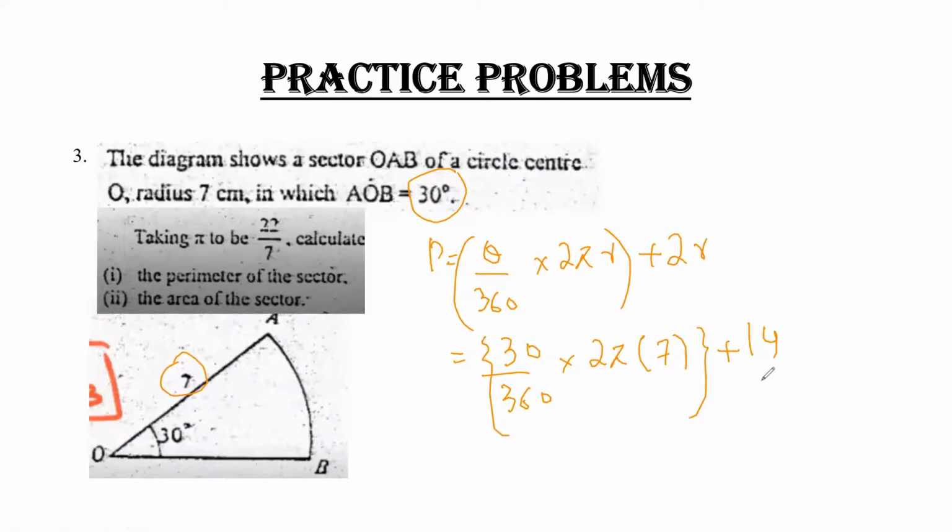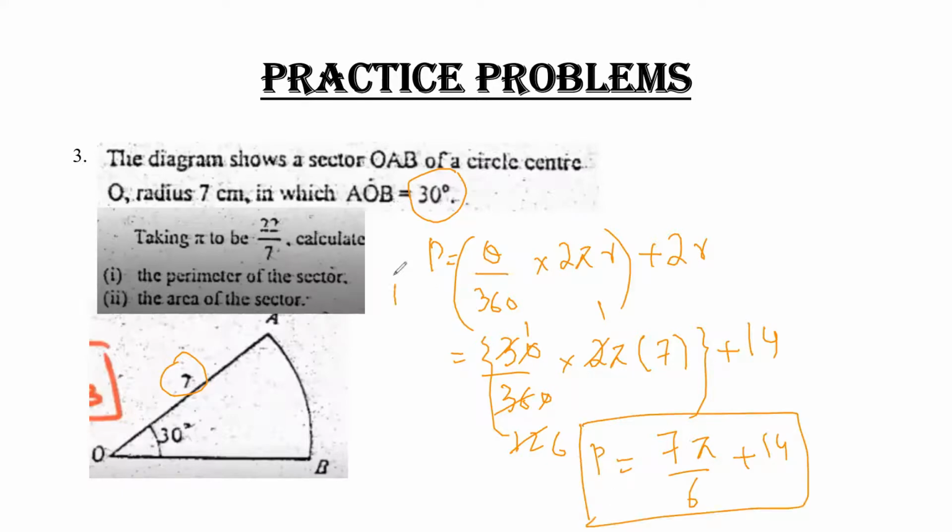Now after calculation you will directly get your answer. It will become 7 pi upon 6 plus 14, and you can further solve it using your calculator. Clear? So this is your answer for the perimeter. This is part 1.